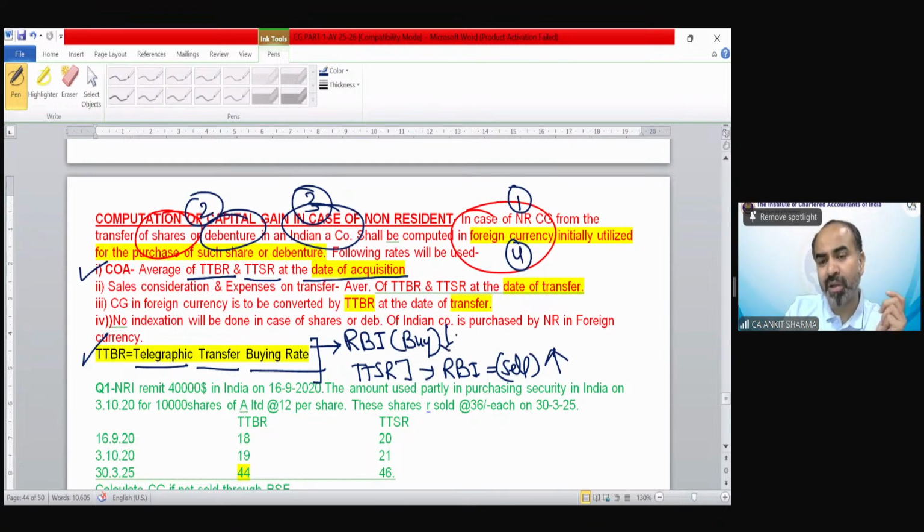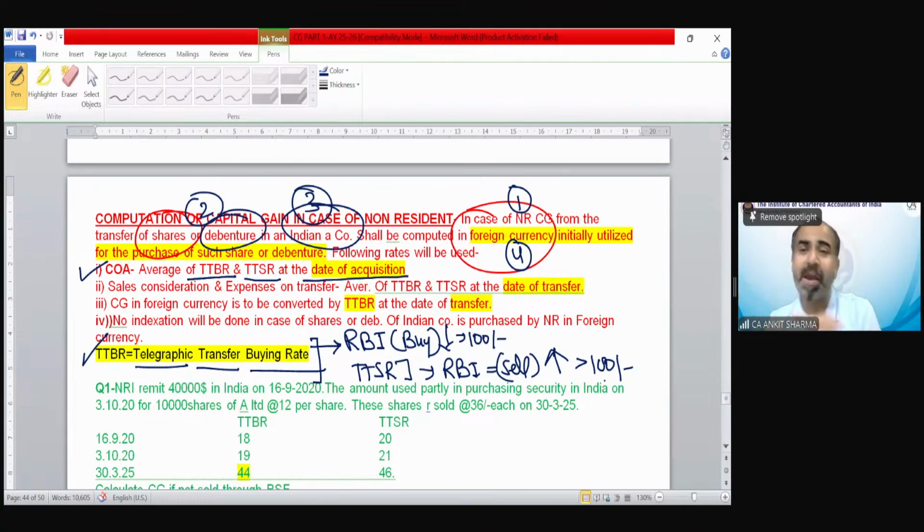Normal business principle: if you are going to purchase something for 100 rupees, of course the selling rate would be more than 100 rupees. So if you are having foreign currency and you go to RBI and ask them to buy it, maybe they will give you 100 rupees for $1. Suppose it's like this. If you are giving me $1, we will pay you 100 rupees. So that is the buying rate of foreign currency from the point of view of RBI.